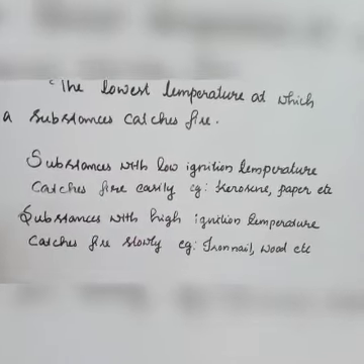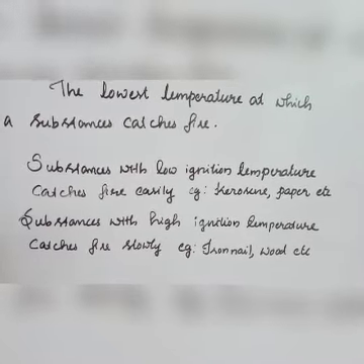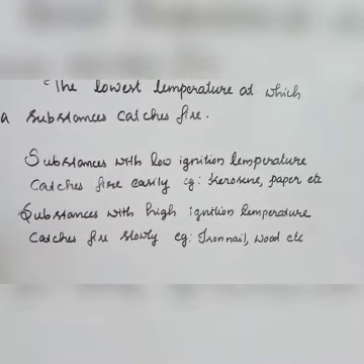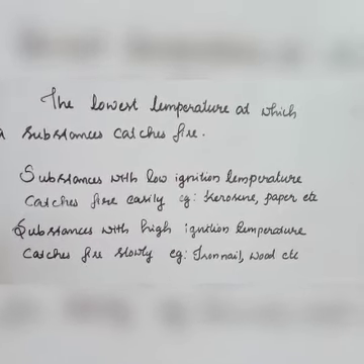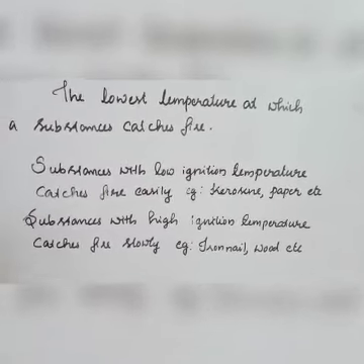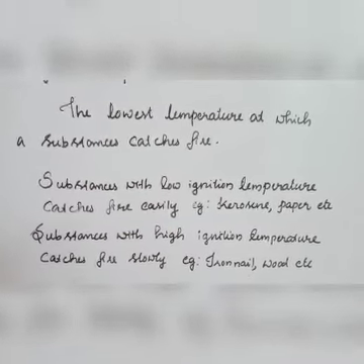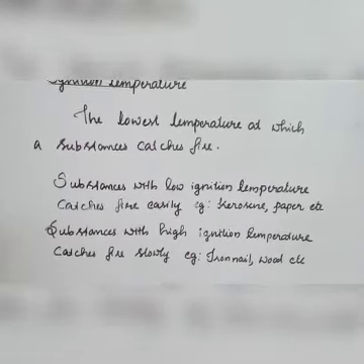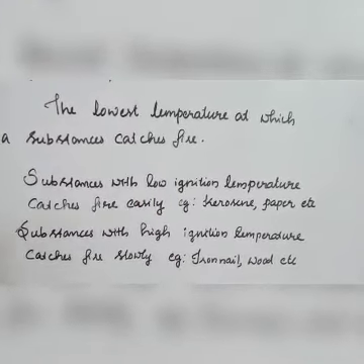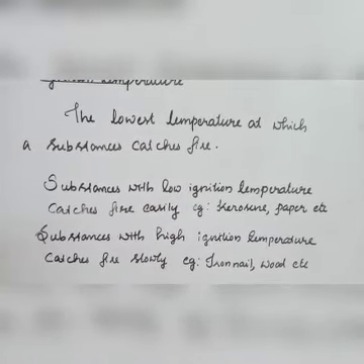Some substances with high ignition temperature catch fire slowly. Examples are iron nail, wood, stone, etc. So the substances with low ignition temperature catch fire easily and substances with high ignition temperature catch fire slowly. Ignition temperature is the lowest temperature at which a substance catches fire. So the burning of a material depends on its ignition temperature.